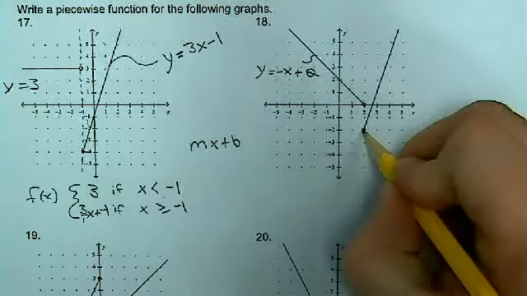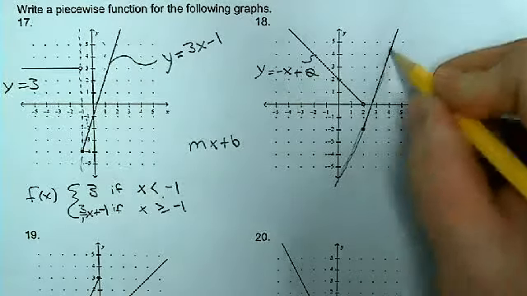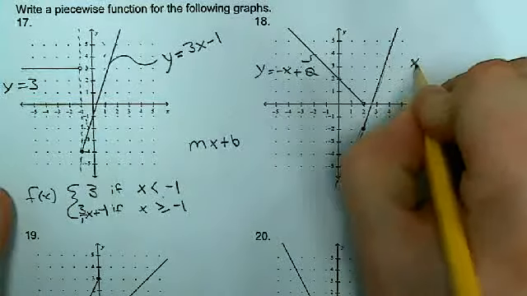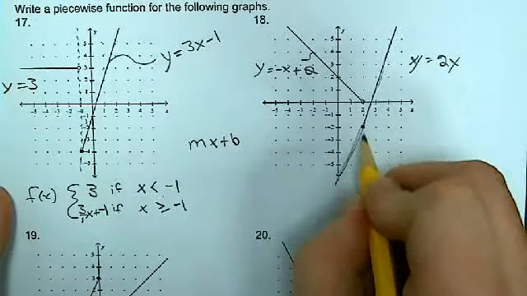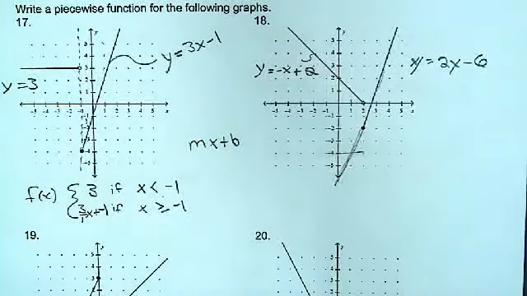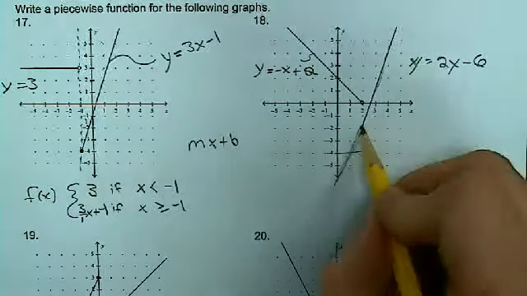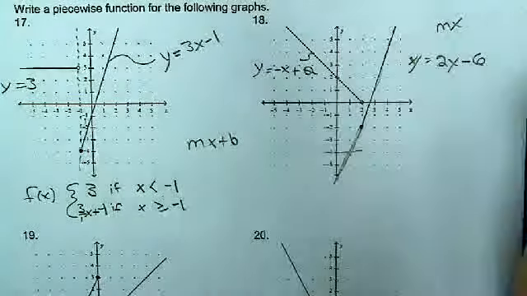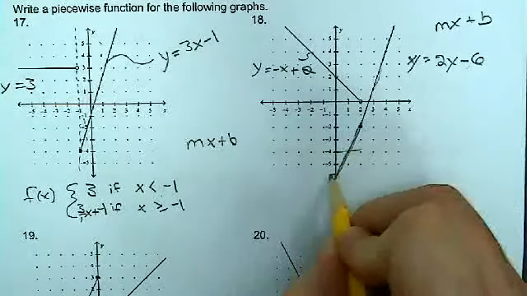This equation looks like it has a slope of positive 2. And an intercept, let's see, looks like the intercept is negative 6. So the trick to the first part of this is trying to figure out what you can do to get those two items, to get the slope and the intercept. If I keep going down with the graph, it looks like it hits down there somewhere.